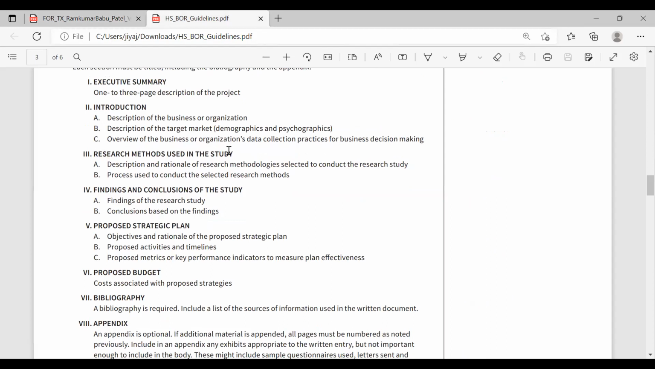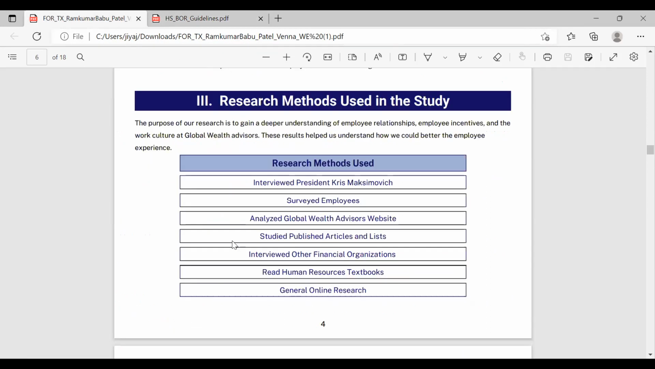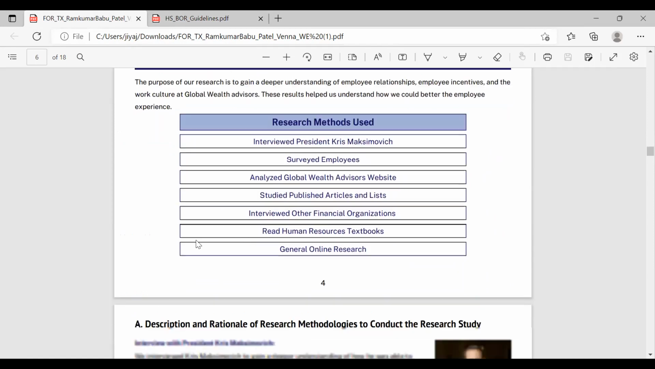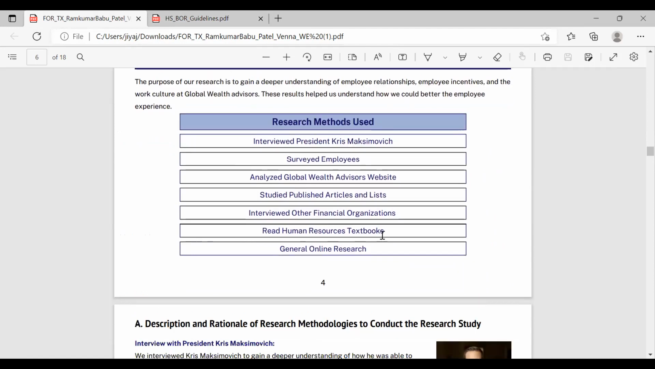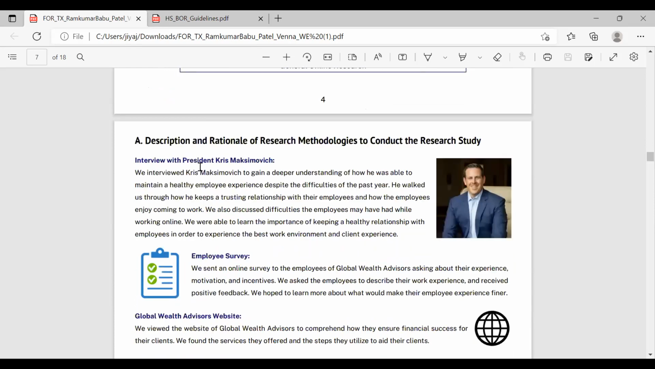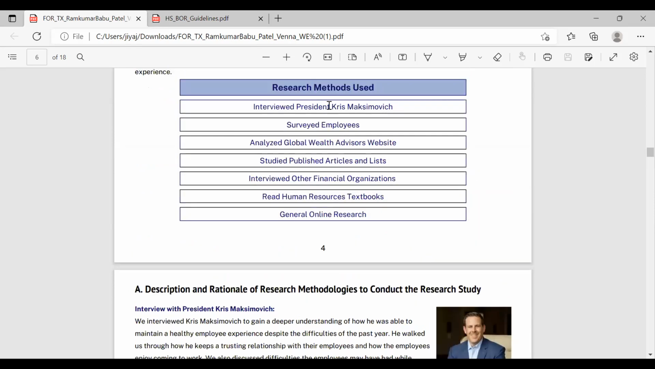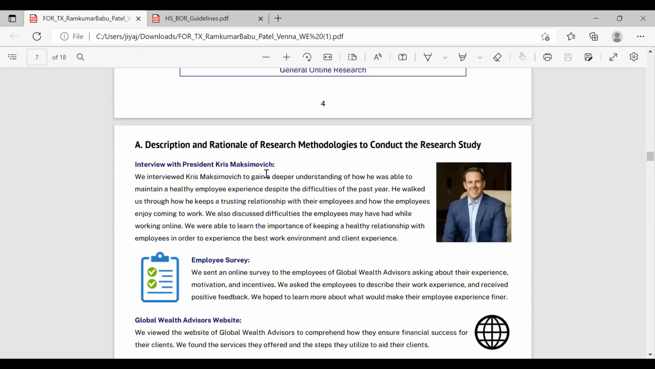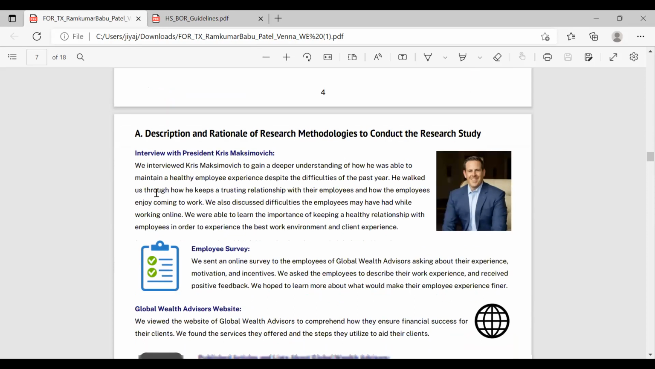So that's part C. Part 3 is research methods used in the study. So part A is the description of the research methods, and part B is the process used to conduct the research methods. So these are just the research methods you use, and if you notice, we just copy and pasted this little graphic into our executive summary. That's why I say to do the executive summary last. So part A is a description. If you see interviewed President Chris Maximovich, that's what that is here, and what we did and why we did it is written in this description.